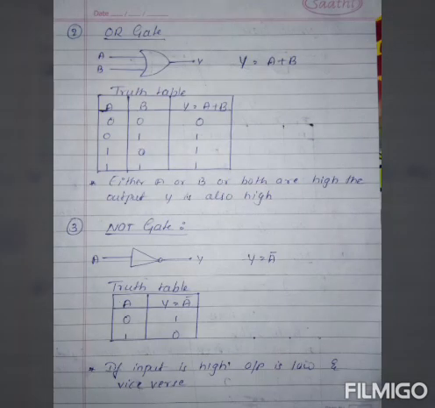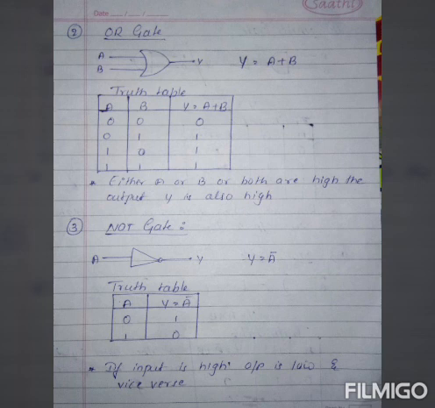Next, the second one is the OR gate. Below you can see the diagram of the OR gate, and the formula is y equals a plus b. It is an addition. You can go through the truth table, and here if either a or b or both are high, then the output y is also high. Let me clarify the truth table: 0 plus 0 is 0, 0 plus 1 is 1, 1 plus 0 is 1, and 1 plus 1 is also 1.